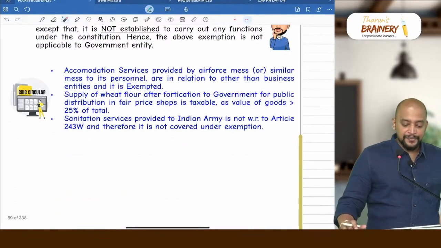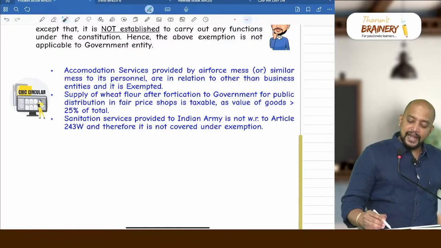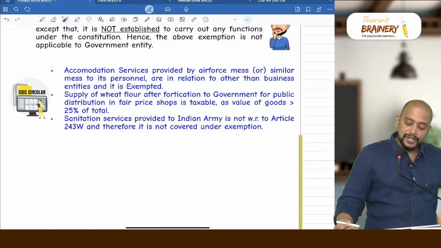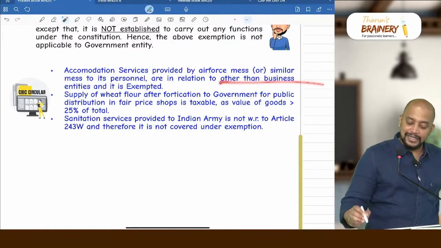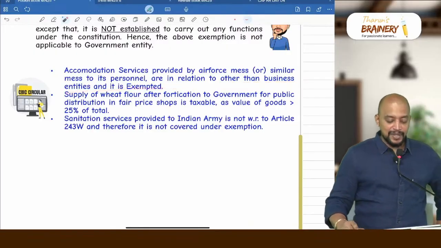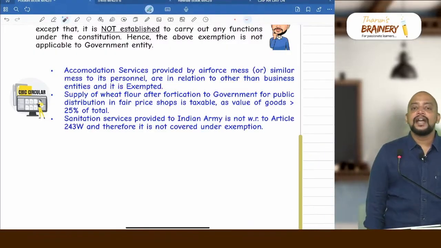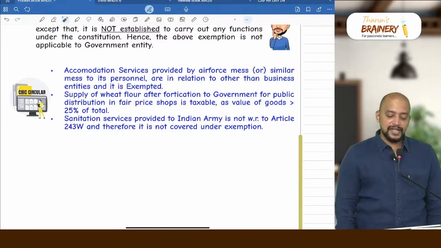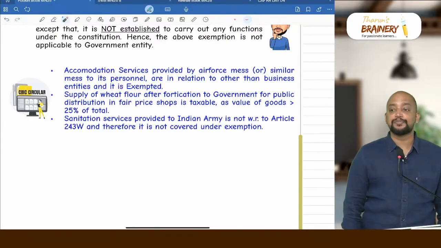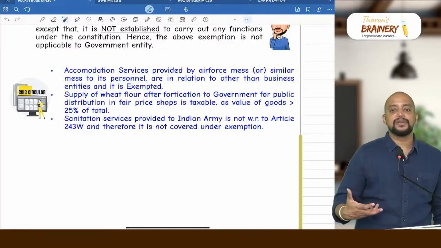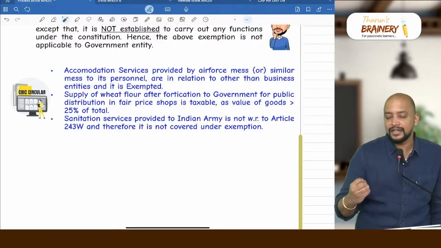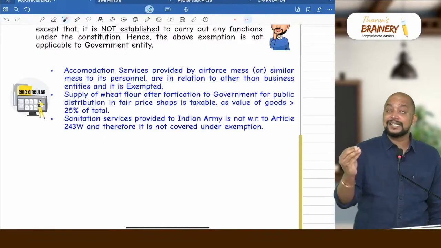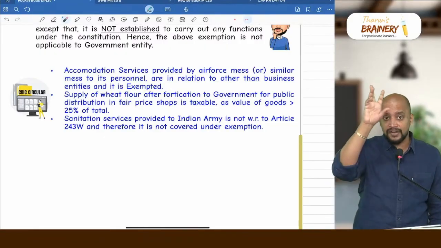Then we have accommodation services provided by Air Force mess or similar mess to its personnel or in relation to other than business entities, and it will be exempted. So what is this? Generally Air Force mess is there, that Air Force mess will be providing services to its personnel. When they are providing service to its personnel, is it covered anywhere in the list we have discussed?